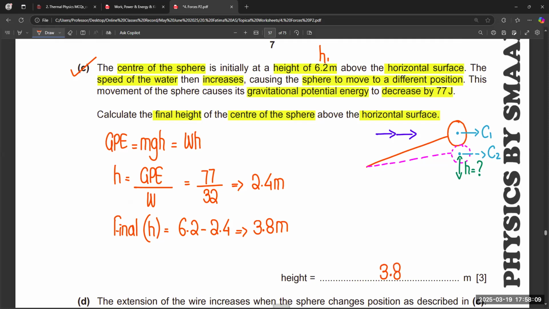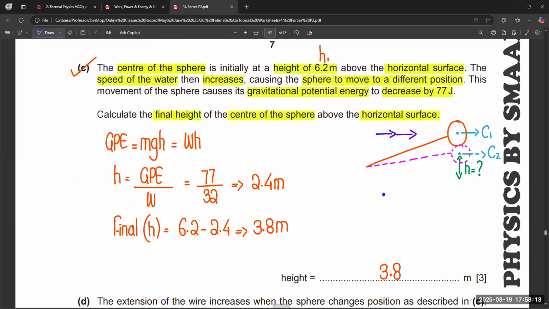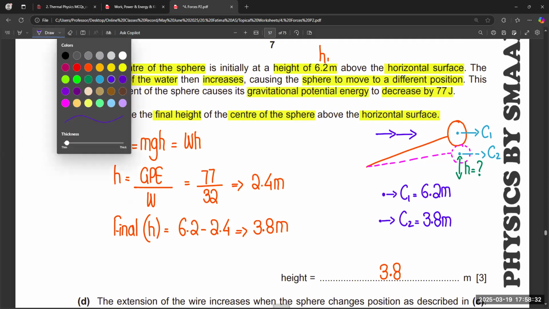Right? Initially, this is the level of the center, which is at 6.2 meters. Then the new center is at 3.8 meter from the ground. These two distances are from the ground.